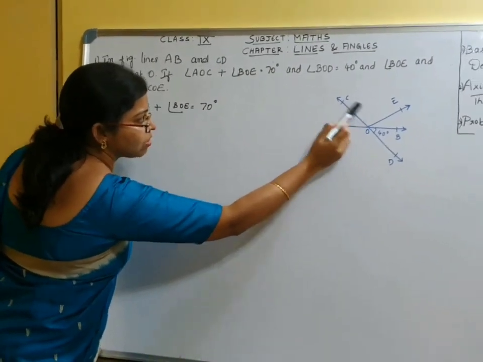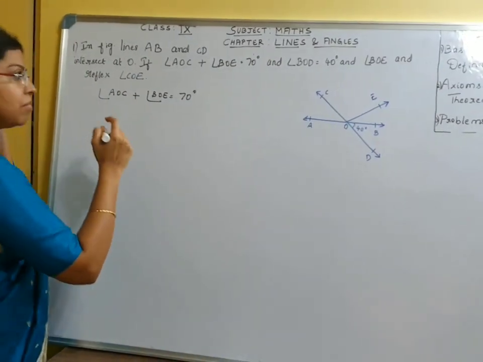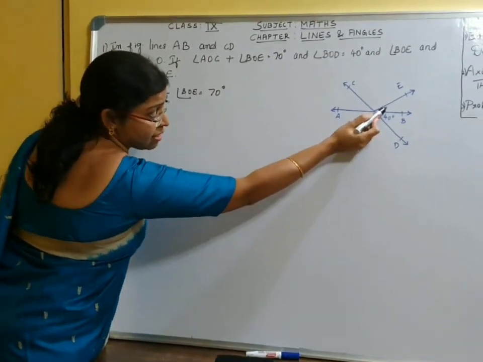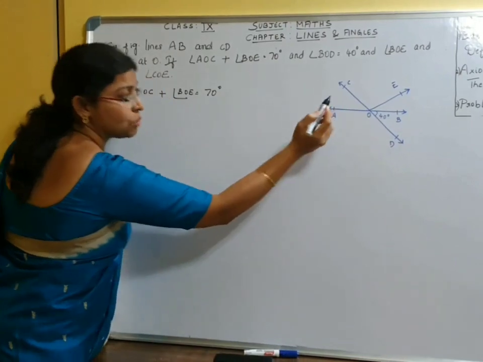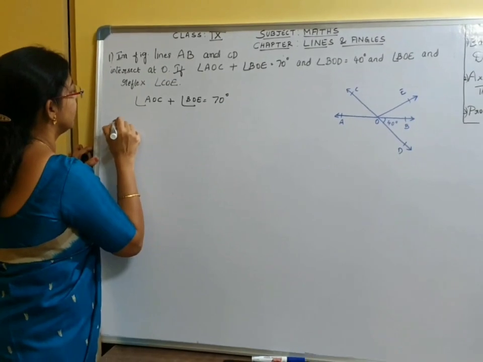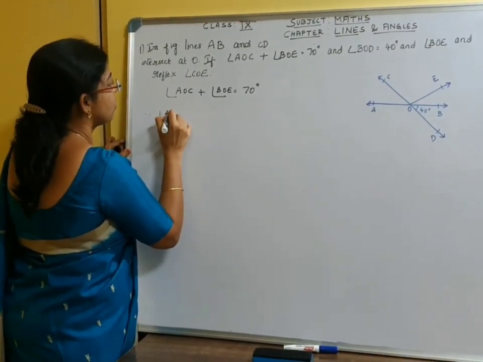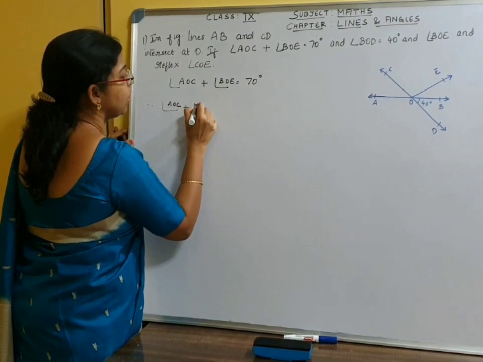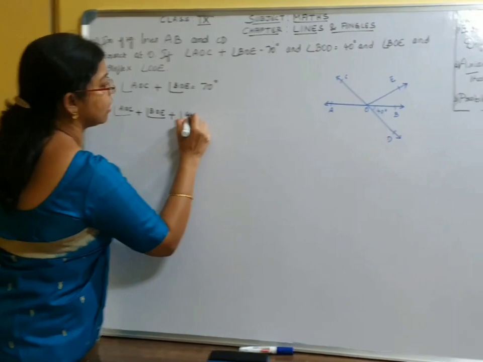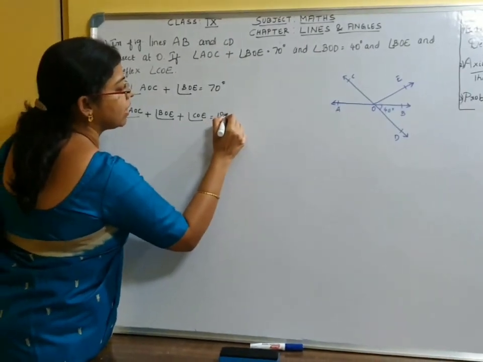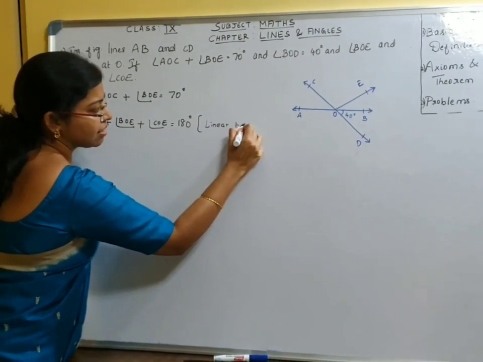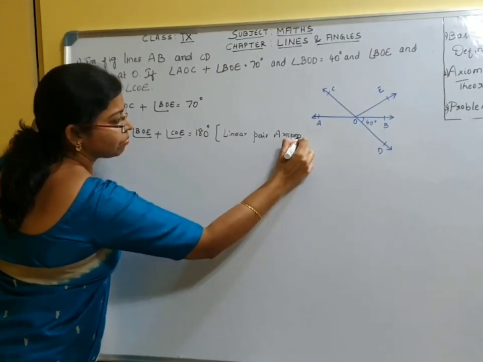These two angles AOC and BOE sum to 70. AB and CD are lines, so the sum of the adjacent angles on a line should be 180 degrees. Therefore, angle AOC plus angle BOE plus the one which is left, COE, is equal to 180 degrees. Why? Because of the linear pair axiom.